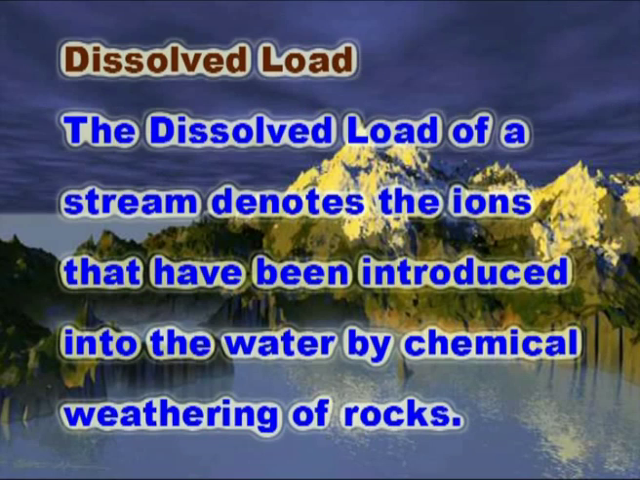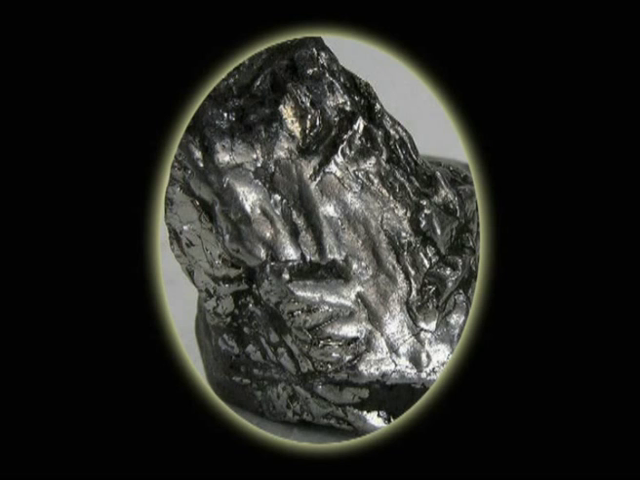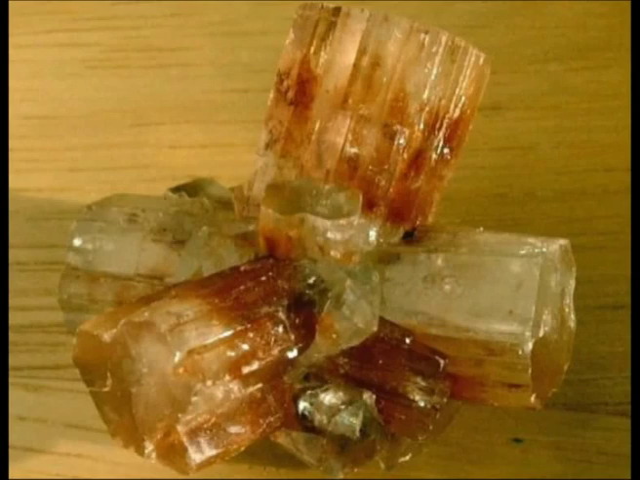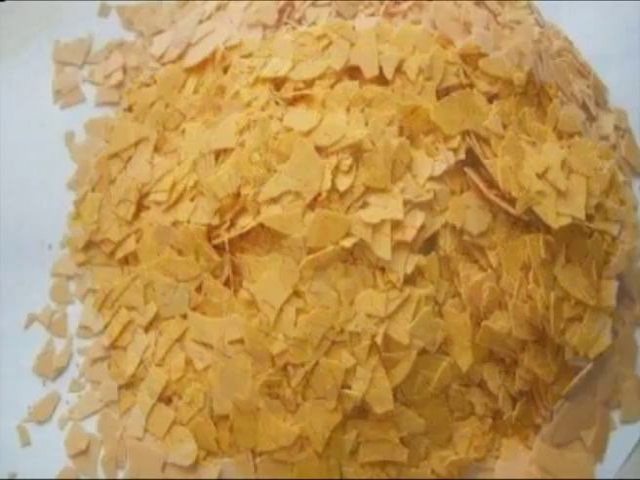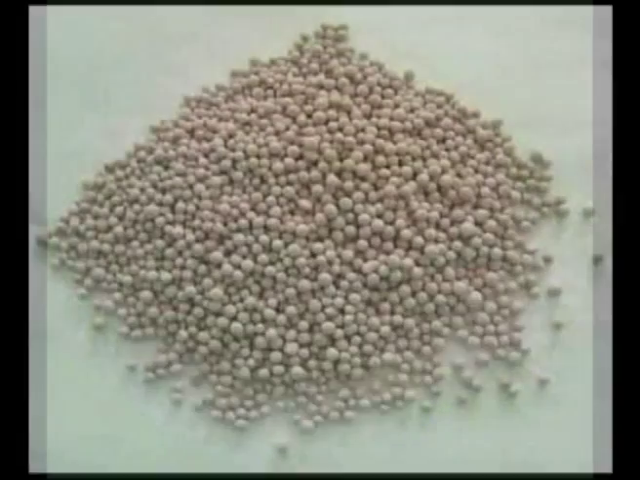The dissolved load of a stream denotes the ions that have been introduced into the water by chemical weathering of rocks. This load is invisible because the ions are dissolved in the water. The dissolved load consists mainly of bicarbonate ions, calcium ions, sulfates, chloride, sodium, magnesium and potassium ions. These ions are carried finally towards the oceans. They ultimately increase the salinity of the oceans.